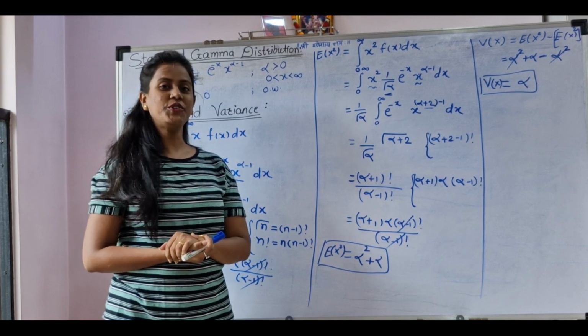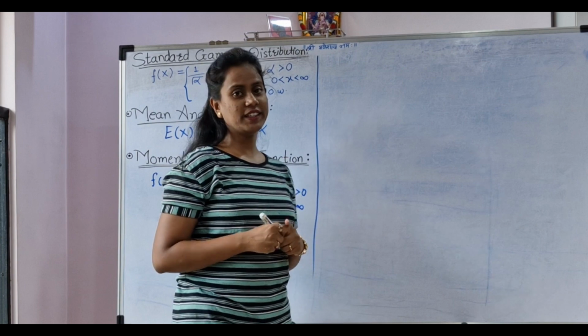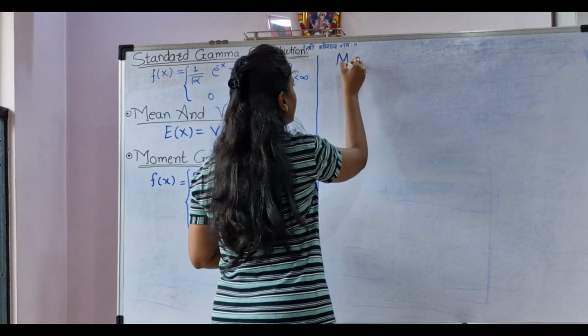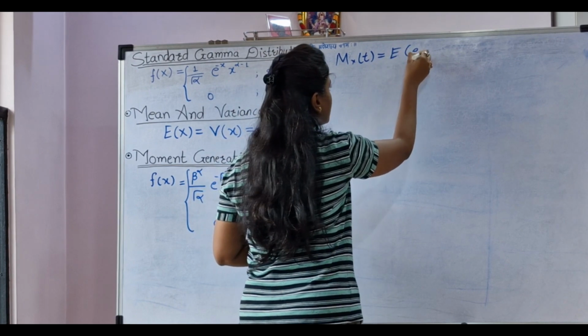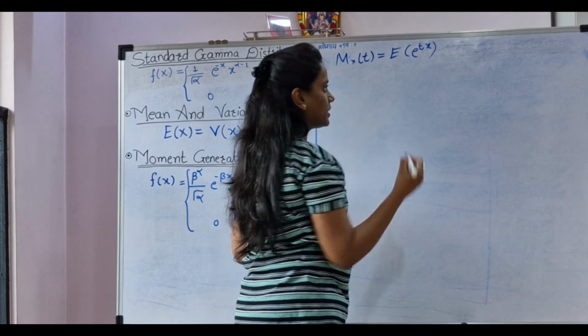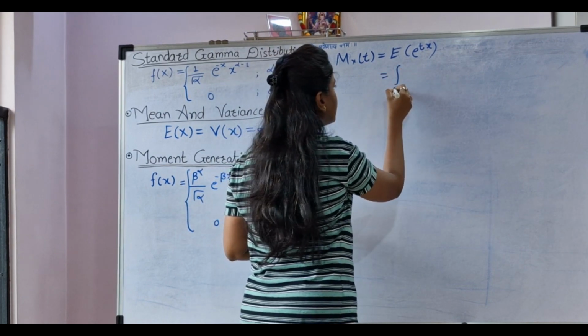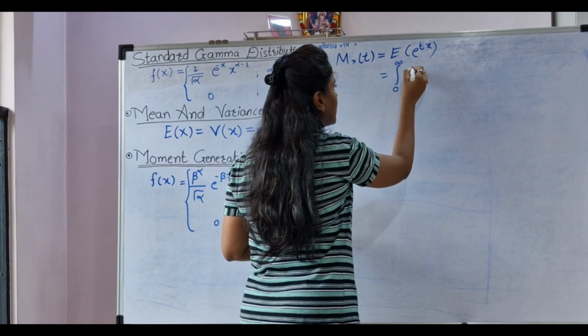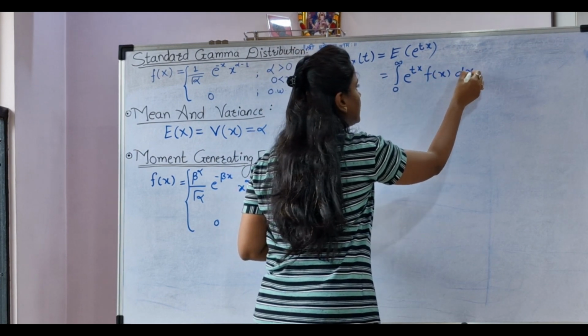Now we will find out the moment generating function. Moment generating function is denoted as Mx(t), and it is defined as expectation of e to the power tx, right? Now we can write this as integral 0 to infinity e to the power tx into f of x dx.